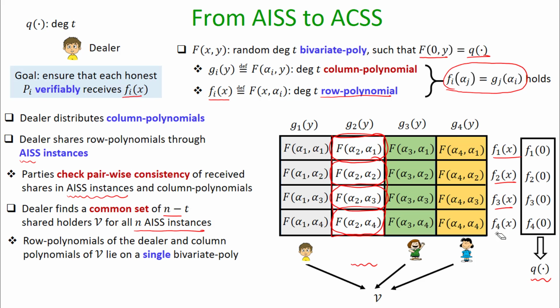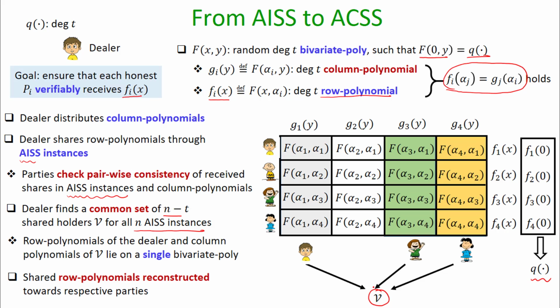Then this ensures that the dealer has actually distributed the row and column polynomials properly as per a single bivariate polynomial. And such a set V of n minus t common shareholders is bound to eventually exist.